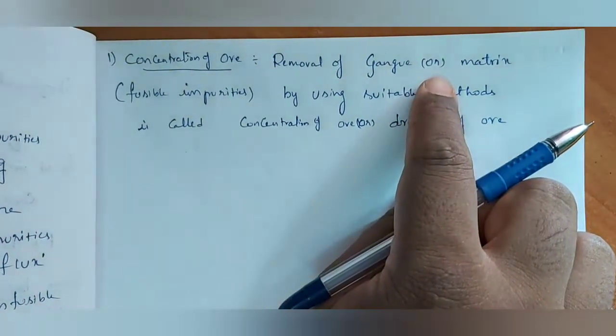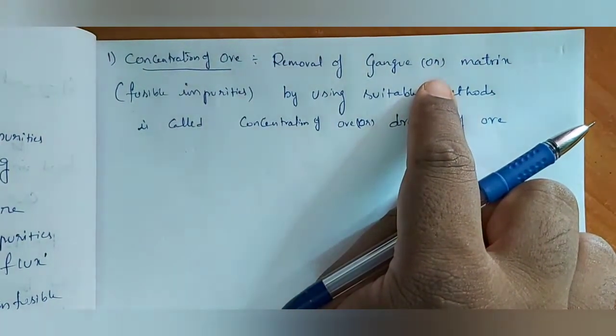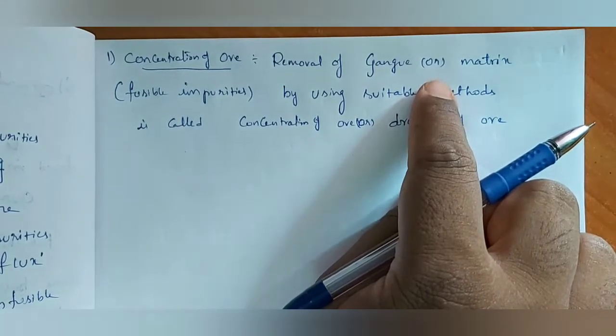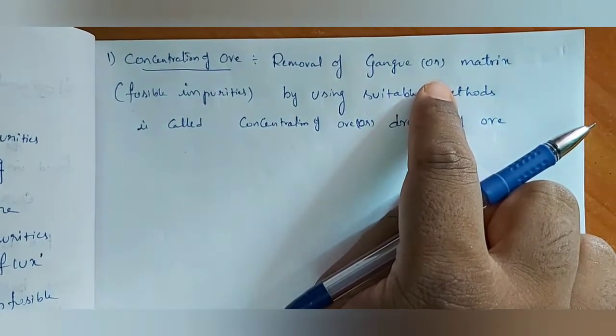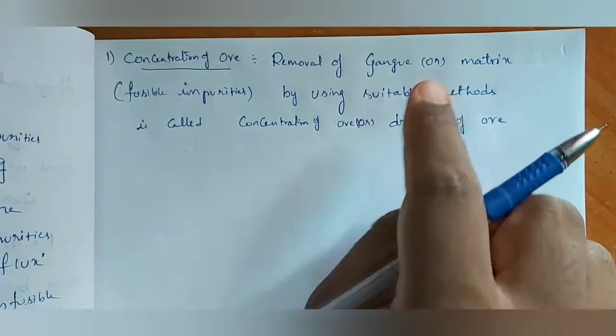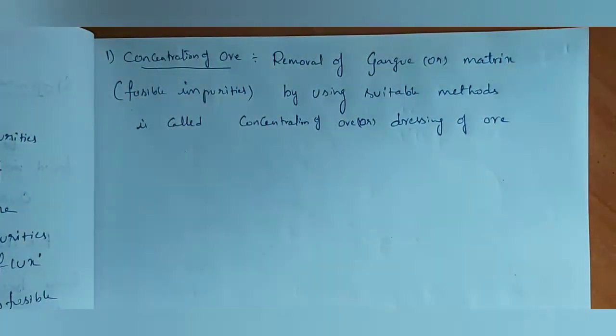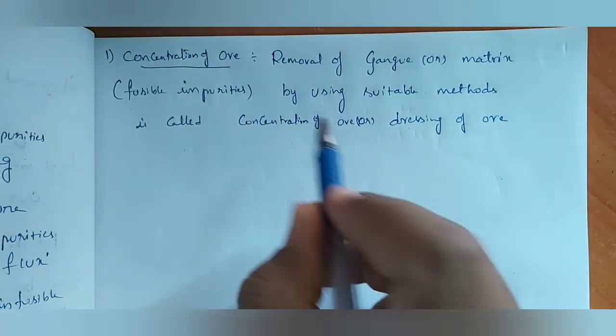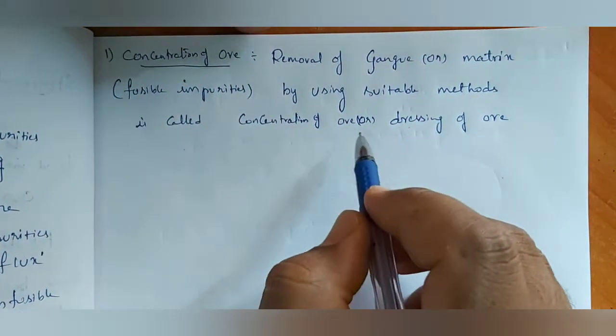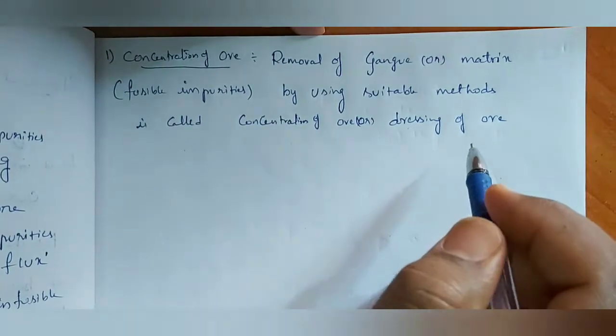Generally, like water is filtered first, easy clay particles are separated first. Fusible impurities will generally be separated first. So here we are going to remove gangue matrix in this step by using suitable methods, called concentration of ore or dressing of ore.